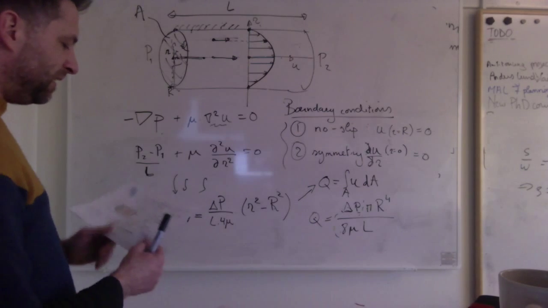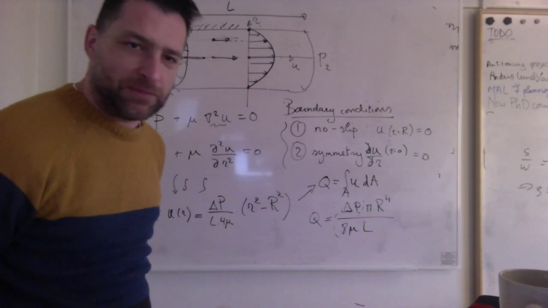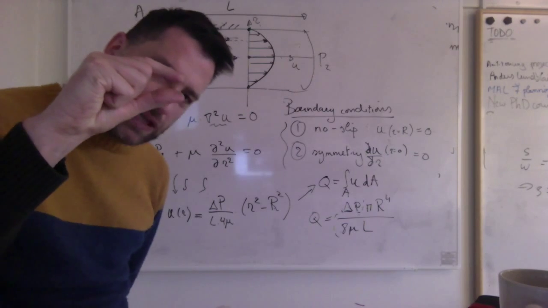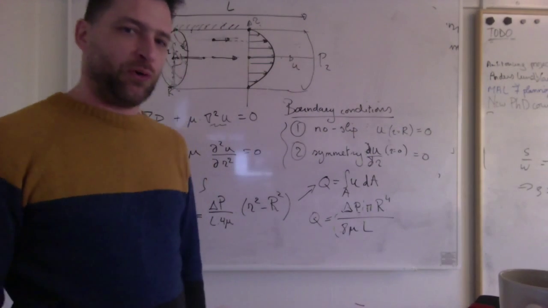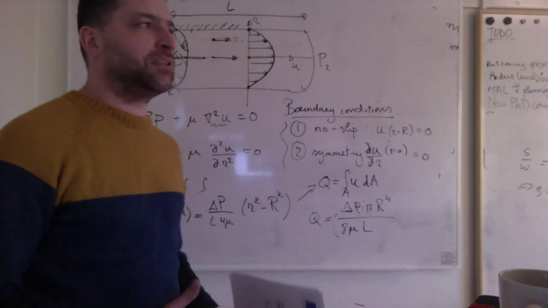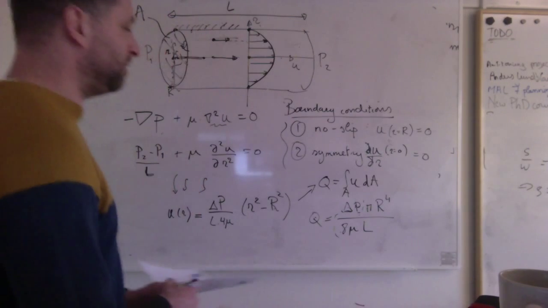And now what is important is that my volumetric flow rate will scale with the 4th power of the radius. So I may take a little tube and I make it 2 times smaller. For the same pressure difference, I'm going to get 16 times less flow through it. So that's extreme. So you see, downscaling a fluidic system, the flow throughput will become extremely small very fast.